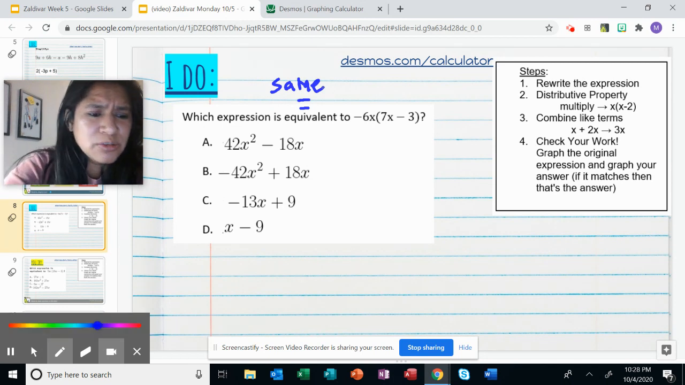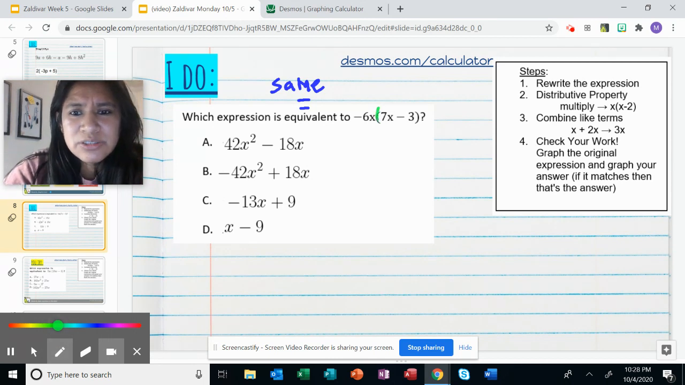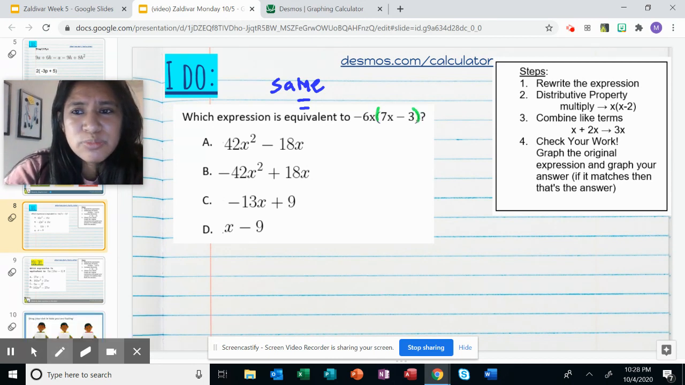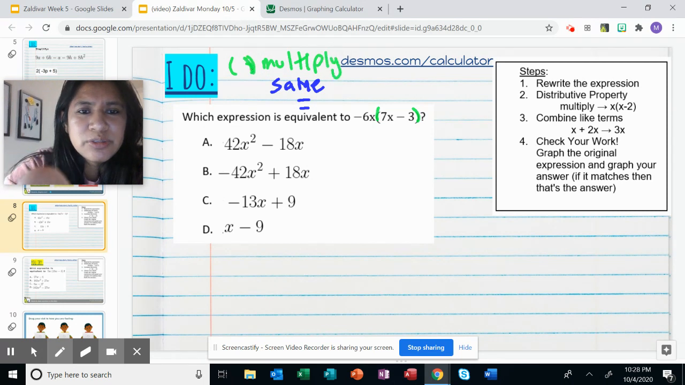And then we have those open parentheses. What do those open parentheses tell us to do? Remember, it tells us to multiply. Every time you see those parentheses, those parentheses mean multiply. And remember, the little dot tells us to multiply as well.